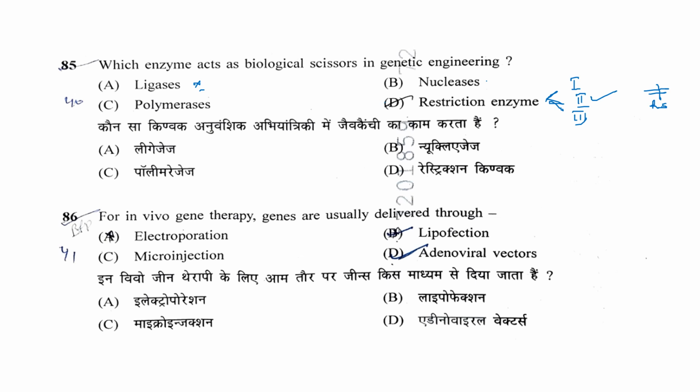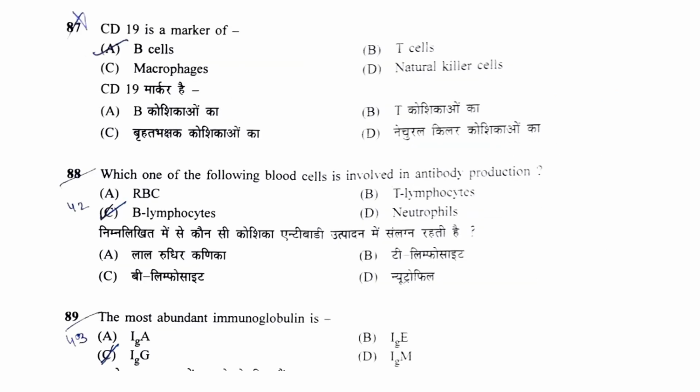For in vivo gene therapy, genes are usually delivered through electroporation, liposuction, adenoviral vector, or microinjection. In case of animals, adenoviral vector, because it is a DNA virus, and liposuction, both these methods are used for gene transfer. CD19 marker is a marker of B cells, T cells, macrophages, natural killer cells. The correct answer is A, B cells.